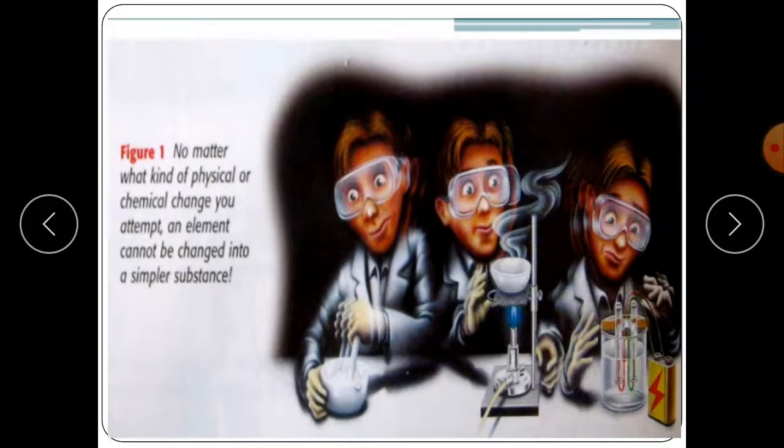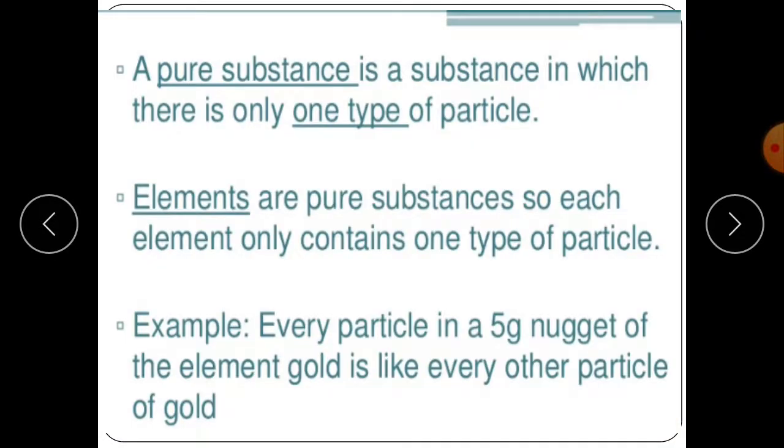All elements are made up of one type of atom. A pure substance is a substance in which there is only one type of particle. Elements are pure substances, so each element only contains one type of particle.